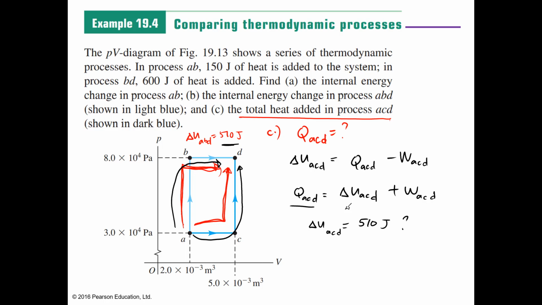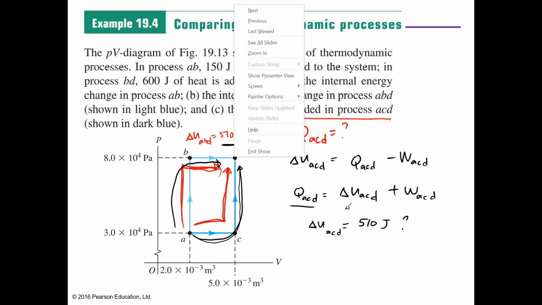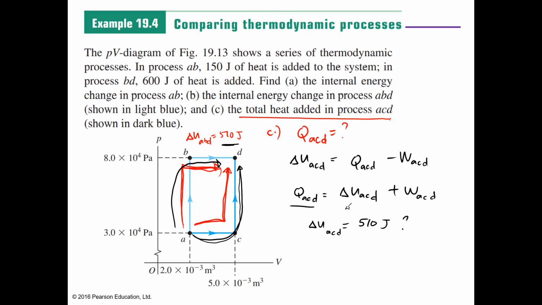So therefore, your delta U ACD is also 510 joules because it is equal to delta U of ABD, since the change of internal energy is path independent.